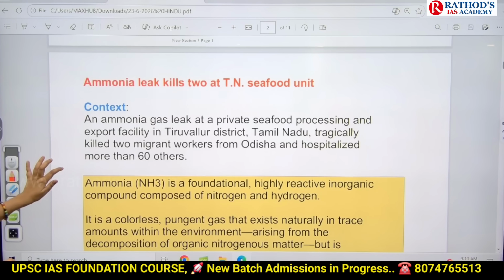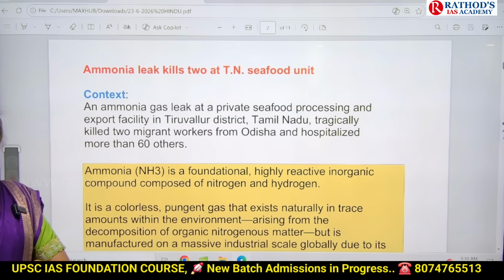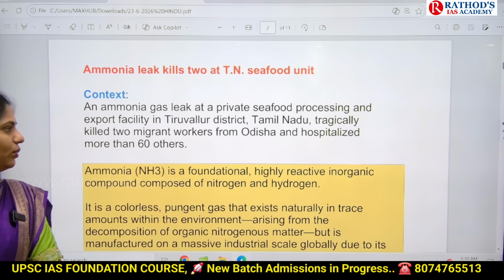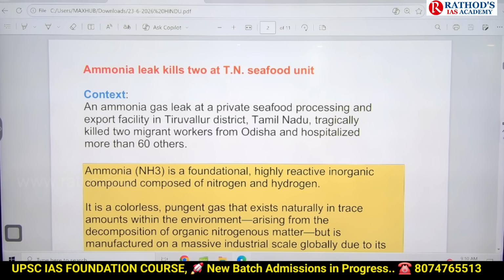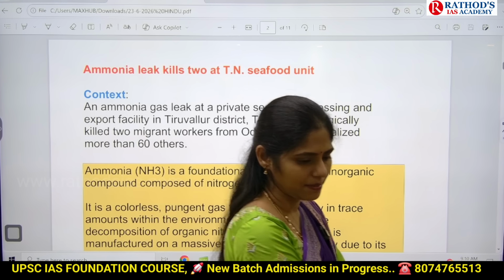An ammonia gas leak happened in a private seafood processing and export facility in Tamil Nadu. In this incident, around 2 migrant workers from Odisha lost their life, and many were hospitalized. More than 60 people were hospitalized.